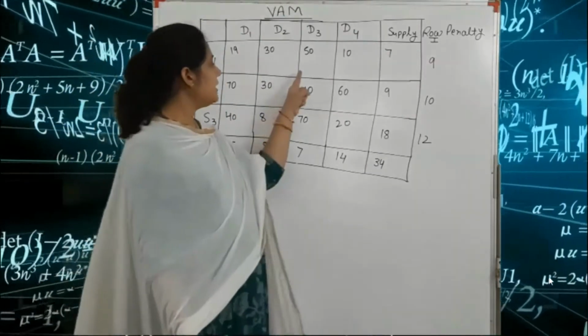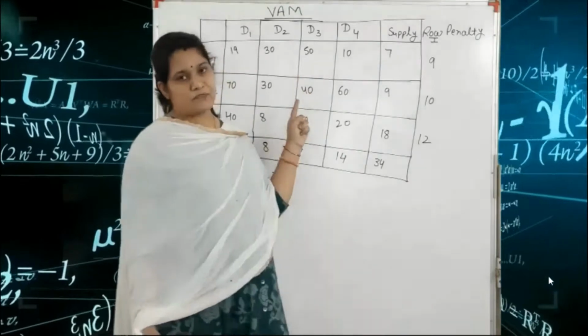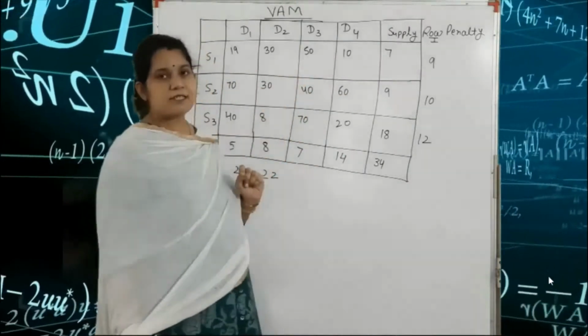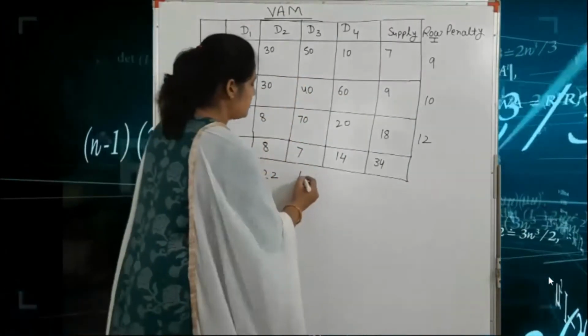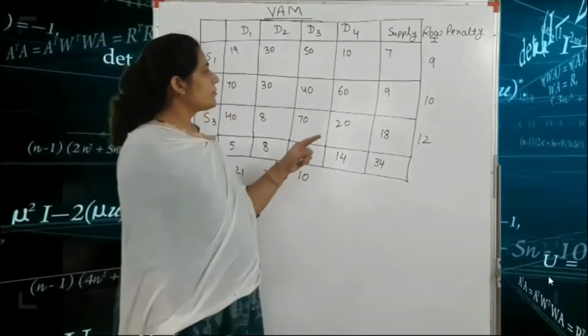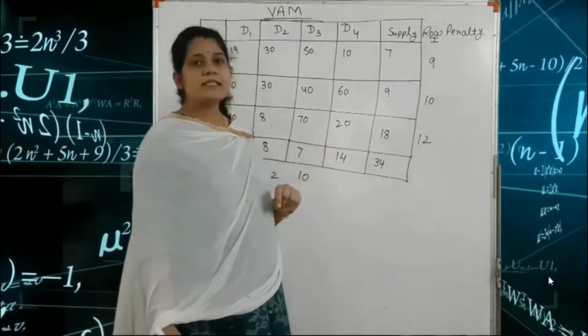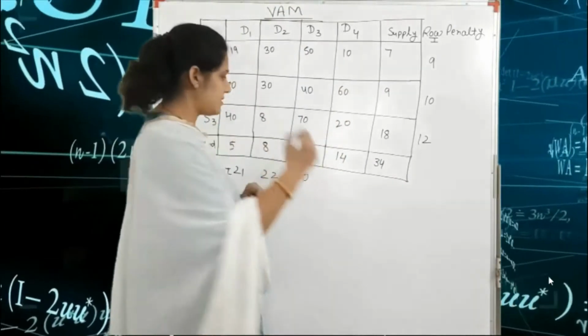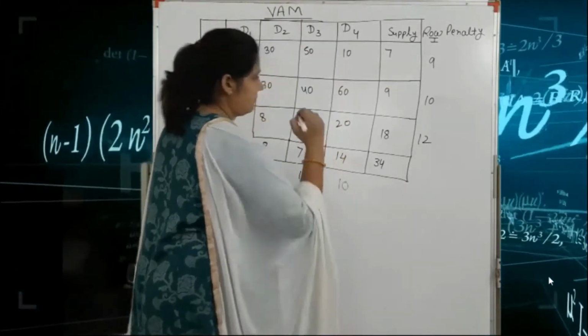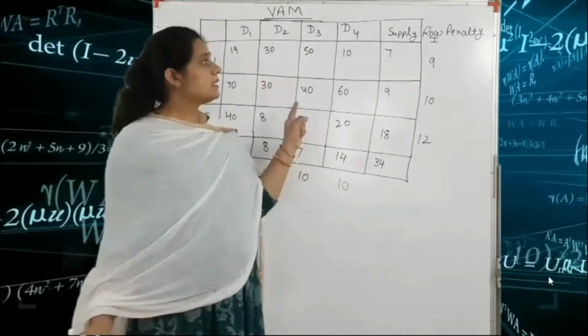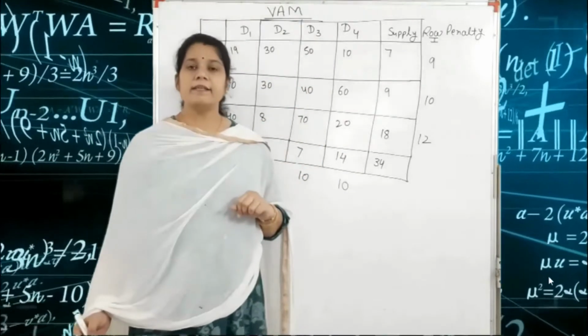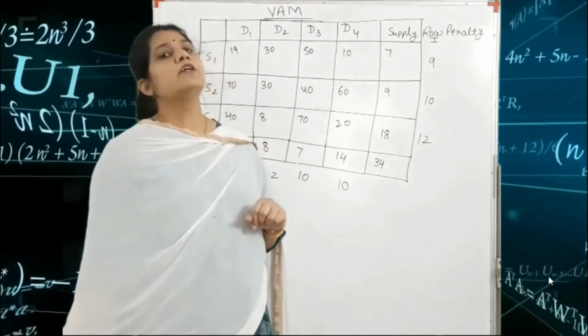Got it? Here, the first lowest value is 40 and the second value is 50. So 50 minus 40 is 10. Here again, the first lowest value is 10 and the second is 20. So 20 minus 10 is equal to 10. So this is the process for finding the row penalty and column penalty.